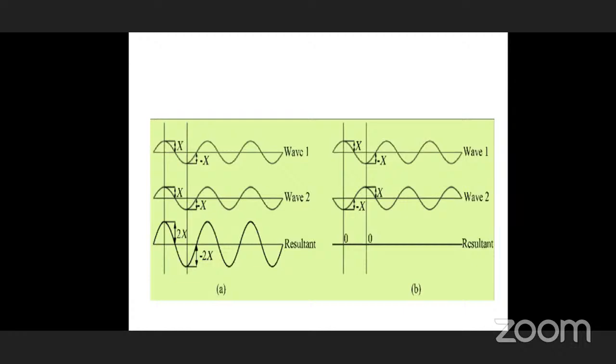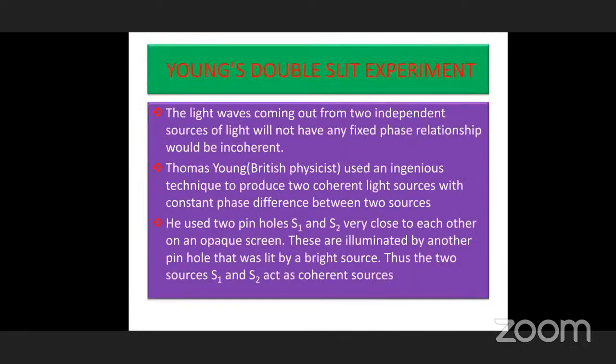2x. In the second diagram, B, you see x and x, but here wave 2 is quite opposite in phase to wave 1. The phase difference of wave 1 and wave 2 in diagram B is exactly pi, where wave 1 is at a crest and wave 2 is at a trough. Combining those two, the result is 0. Now, can you understand? I think all of you understand how these fringes are formed due to interference of light.